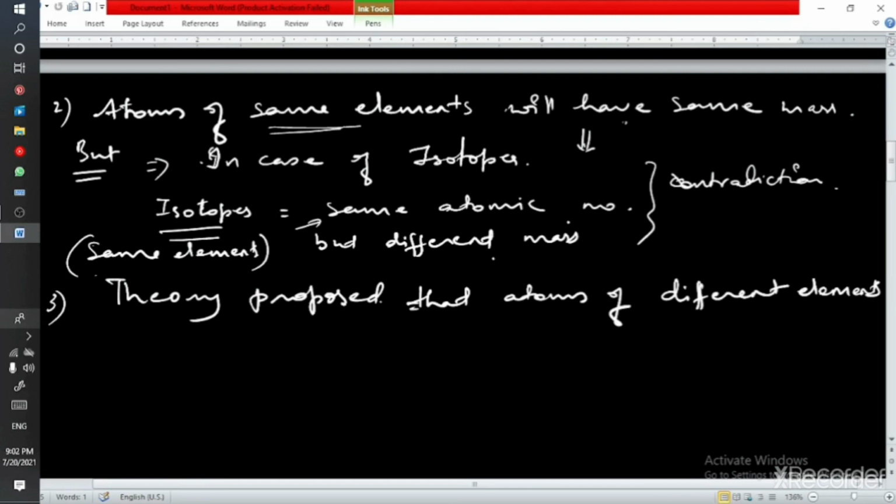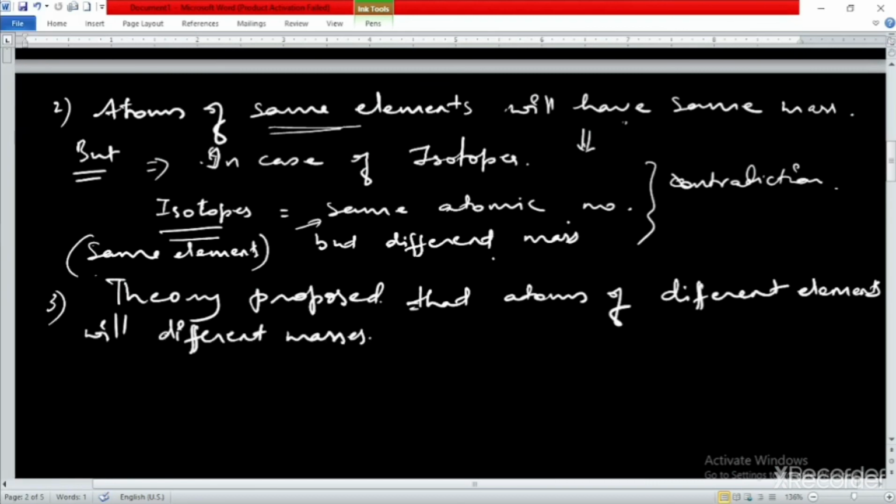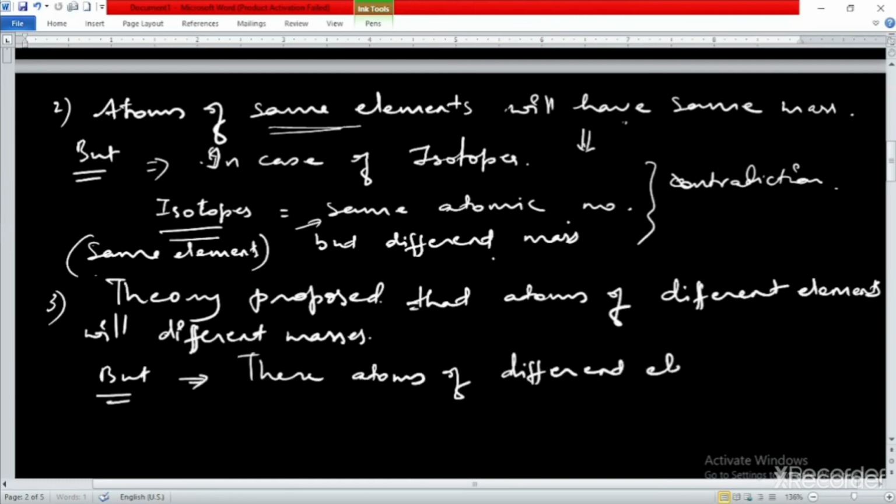But actually there are atoms of different elements that have the same masses, as in case of isobars.